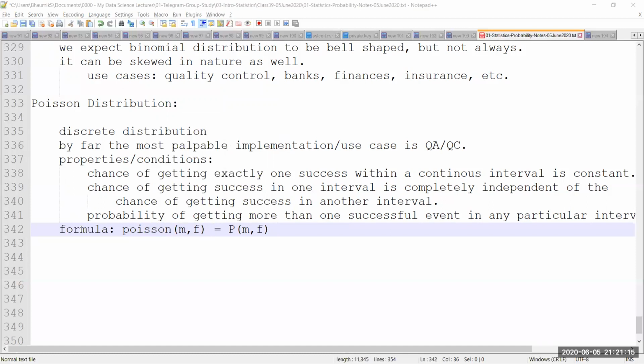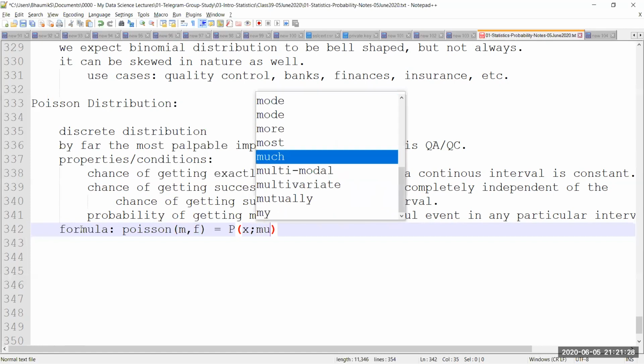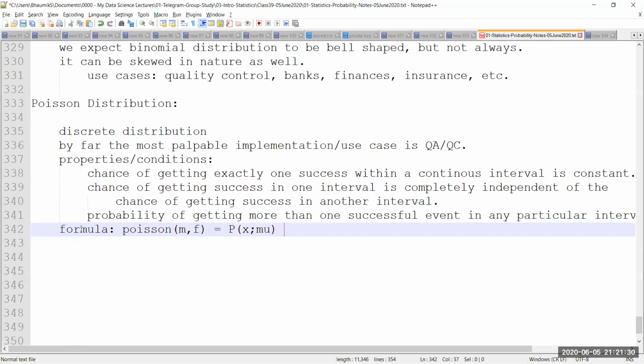Now you can see that there are two parameters which I've taken. I've taken M, I've taken F. Or it can be better represented in a different way. Let me change the terminology so that it is a bit more intuitive to understand, but it is going to be very difficult to write. So I'm going to say there are two parameters, X and mu. Why I used mu is because if you remember, when we did the definitions of mean, median, and mode, we already know that mean is represented by mu. So that's why I converted that to mu,